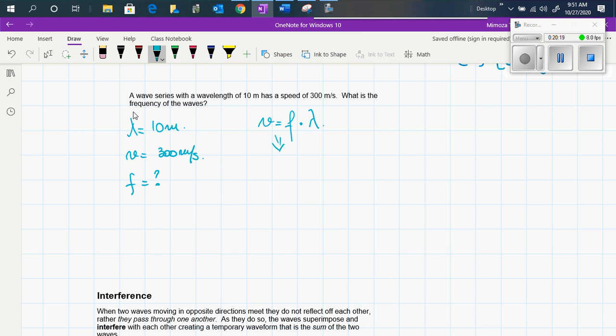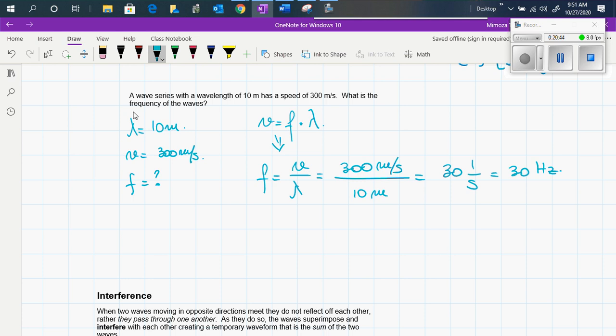From here, we find that the frequency is speed over the wavelength. This will be 300 meters per second over 10 meters, which is 30 1 over seconds as the unit, or 30 hertz.